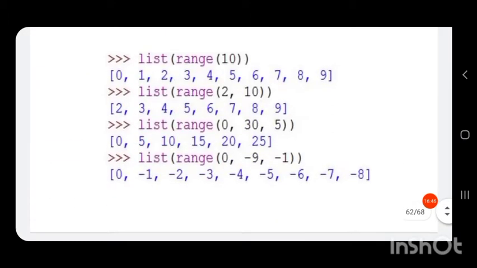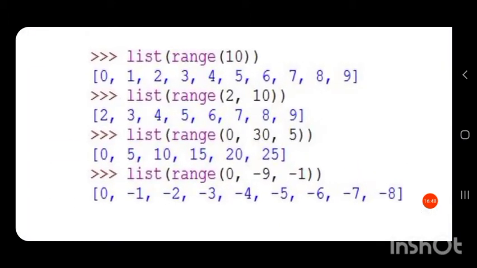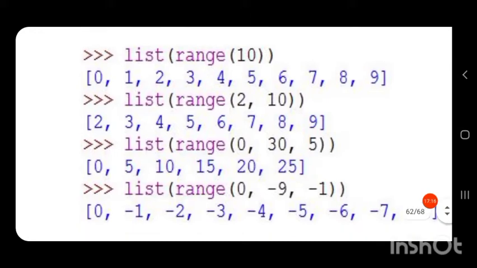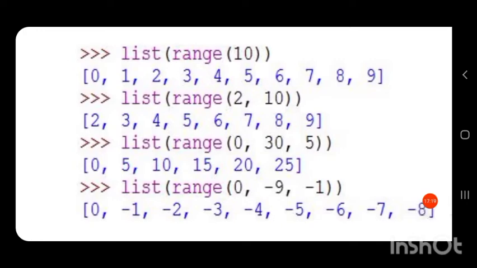And in the for loop, the I, that is the control variable, any name can be given for that variable. That I will have all the values in this particular list that is generated. First I will have the value 0, then 2, then 3. When the I has the value 9, then after that no value is there for I. So the for loop will stop its execution. How many values are there in this list, that many times only the for loop will execute.